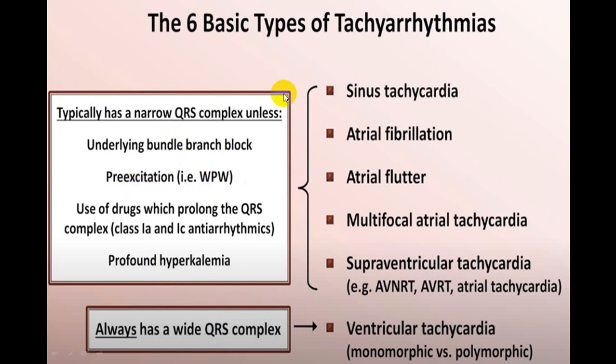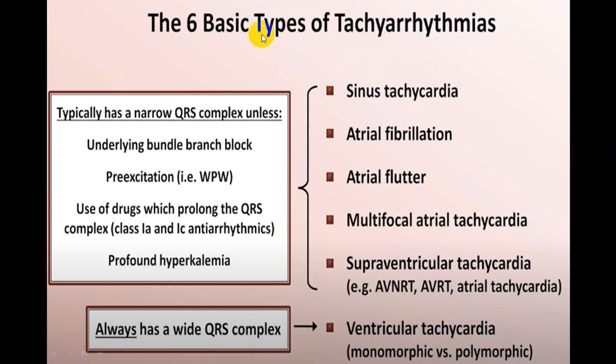I am repeating again and again so that you will understand. If there is none of this, it will be a narrow complex. If these are there, and there is bundle branch block, WPW, or the person is on some drugs, class 1A or class 1C type of antiarrhythmic drugs, and the person has hyperkalemia, it will be a wide QRS complex tachyarrhythmia. And then this becomes a very close differential diagnosis from ventricular tachycardia. Ventricular tachycardia has a somewhat bad prognosis, which can be monomorphic or polymorphic, and we'll be discussing many more things regarding ventricular tachycardia when we discuss it.